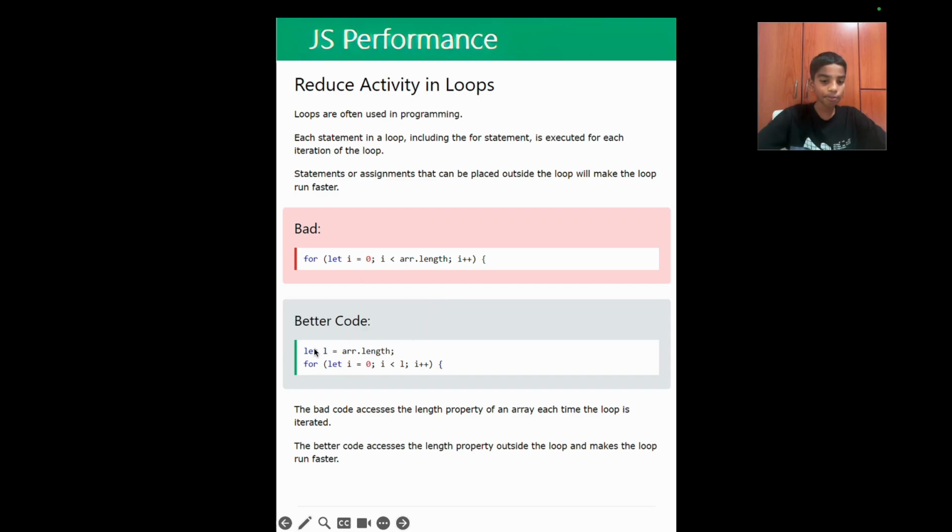A better way to improve this is writing let L equals array.length, and then over here we can compare i with L. So this will shorten the code to just this instead of writing this, and this will increase the performance greatly. The bad code accesses the length of an array each time the loop is iterated. The better code accesses the length property outside the loop and makes the loop run faster.